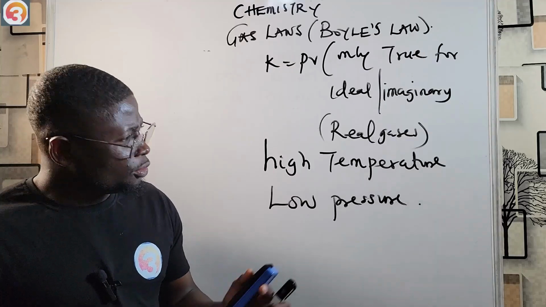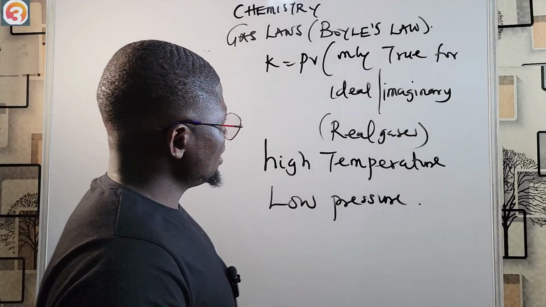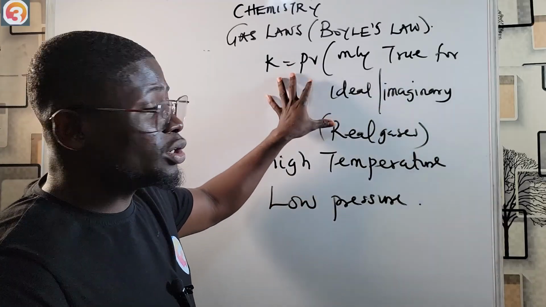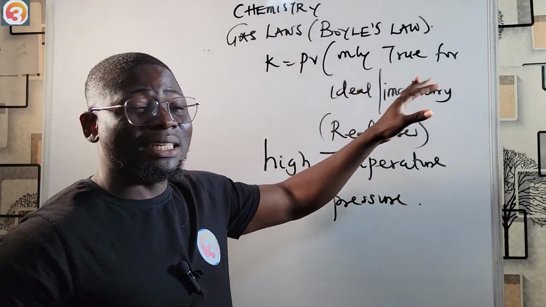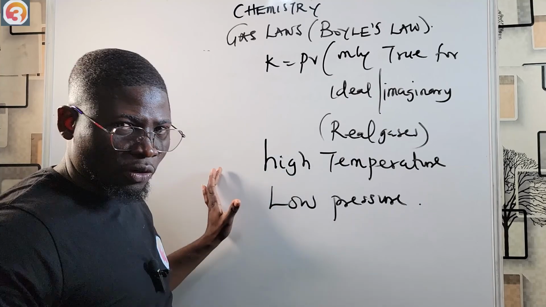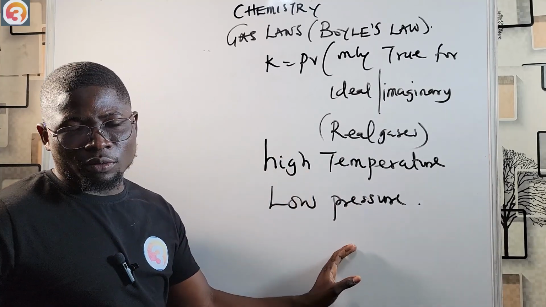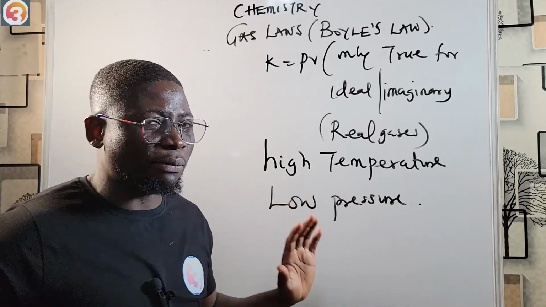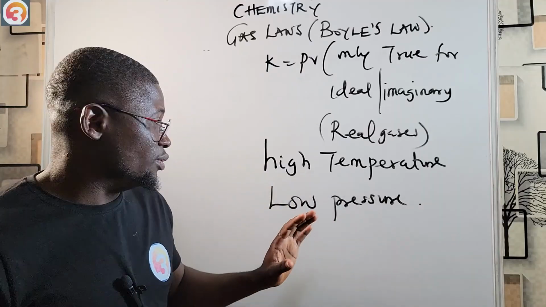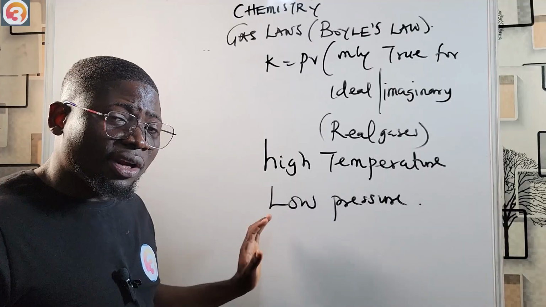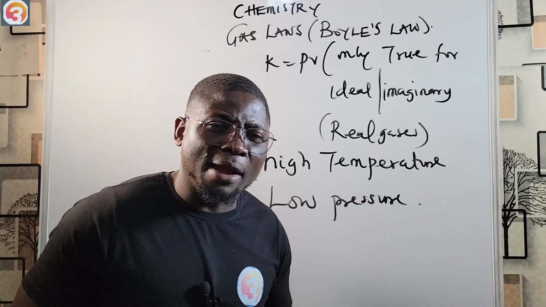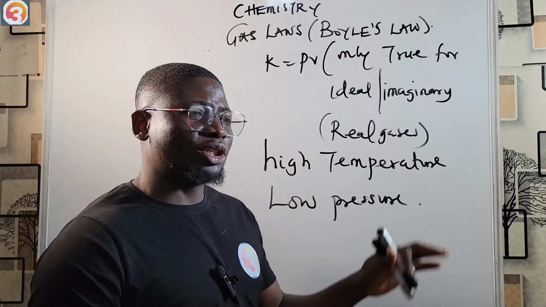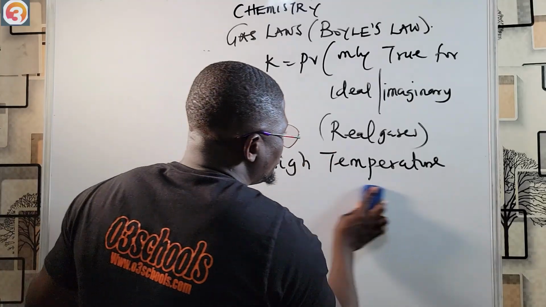All right. So now we have seen this, and I've explained that PV is only constant for ideal or imaginary gases, and I've told you the condition for real gases to obey Boyle's law. Keep that at the back of your memory. This is a typical exam question: what condition do real gases obey Boyle's law? If you know this, you know peace.